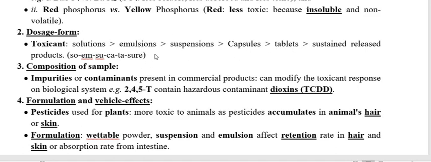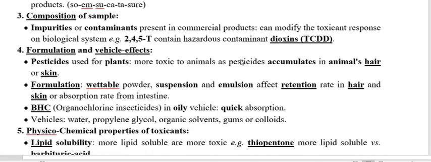So therefore their toxicity is also variable. What it means is that suspension is less toxic than the emulsion, then the solution, and more toxic than the capsule and tablets. So this is very, very important regarding the dosage form of the toxicant. Now we have to go through another property of the toxicant, that is the composition of the sample.